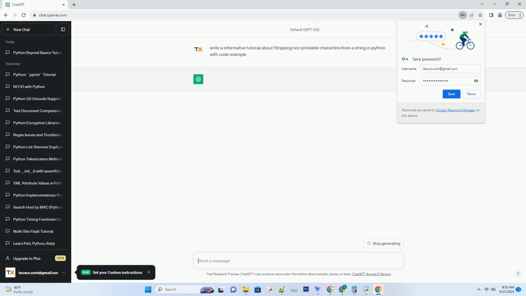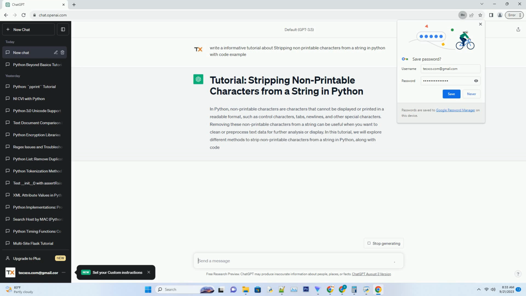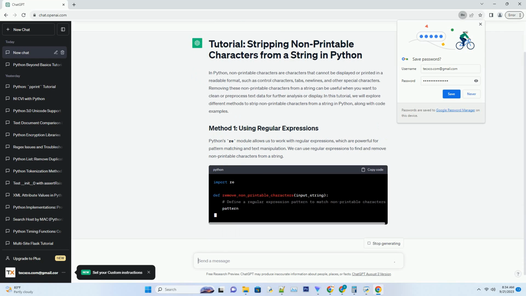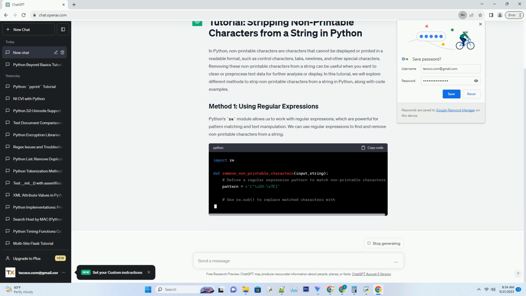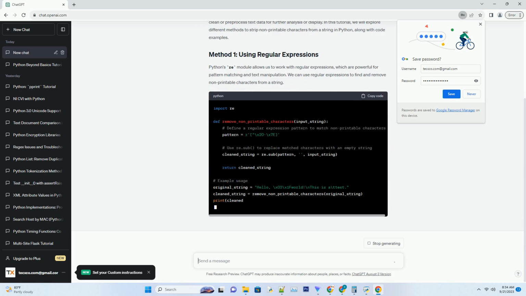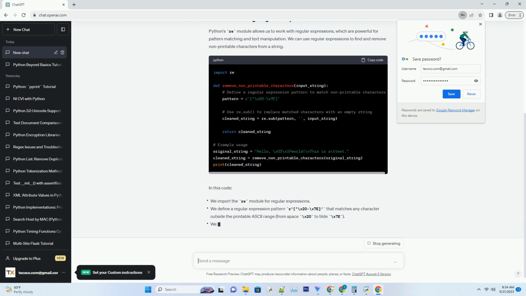In Python, non-printable characters are characters that cannot be displayed or printed in a readable format, such as control characters, tabs, newlines, and other special characters. Removing these non-printable characters from a string can be useful when you want to clean or pre-process text data for further analysis or display. In this tutorial, we will explore different methods to strip non-printable characters from a string in Python, along with code examples.